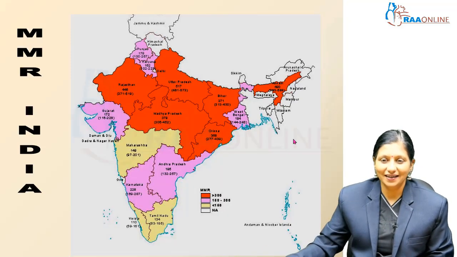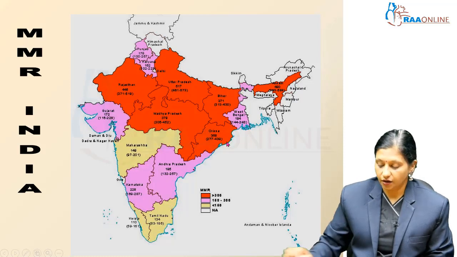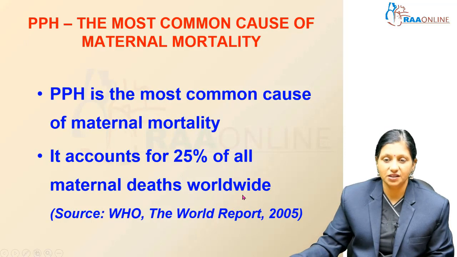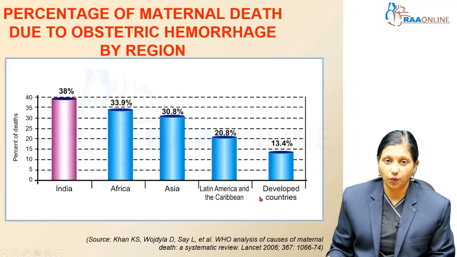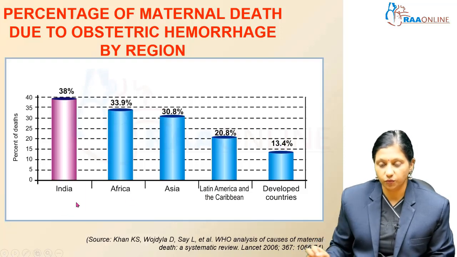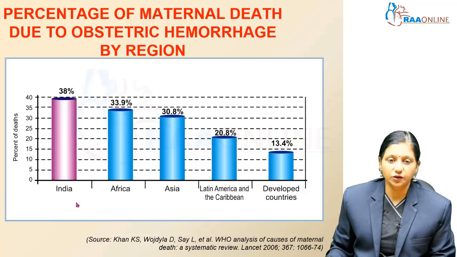Maternal mortality rate in India is maximum in the BIMARU states, that is Bihar, Uttar Pradesh, Madhya Pradesh, Rajasthan and Odisha. PPH is the most common cause of maternal mortality. It accounts for 25% of all maternal deaths worldwide. The percentage of maternal death due to obstetrical hemorrhage is 38% in India, Africa 33%, Asia 30%, Latin America and Caribbean 20% and other developed countries 13%. So in India, we find a lot of cases of postpartum hemorrhage leading to maternal death.